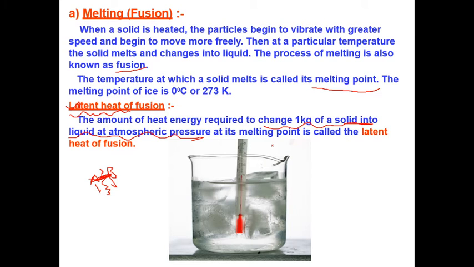So what is the latent heat? Again, we will summarize it. The amount of heat required to change 1 kg of solid into liquid at atmospheric pressure is called the melting point or latent heat of fusion.